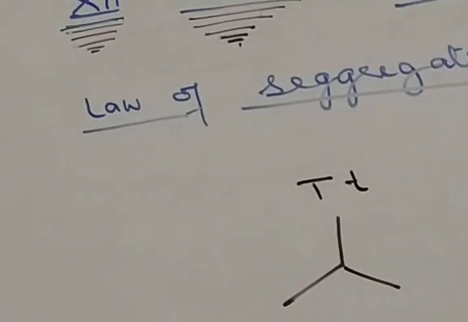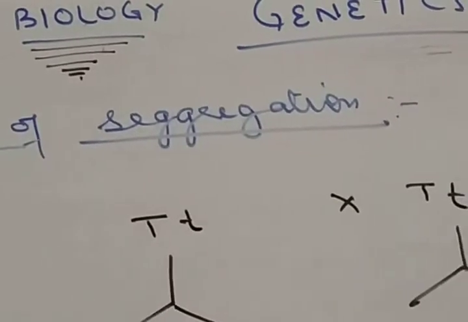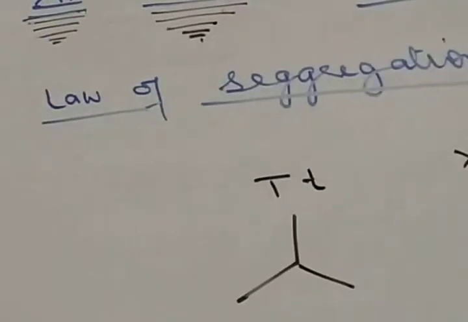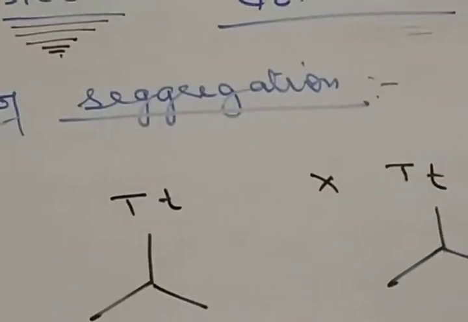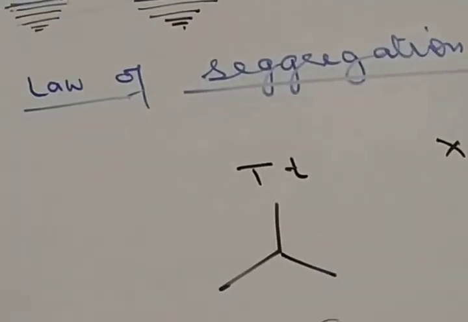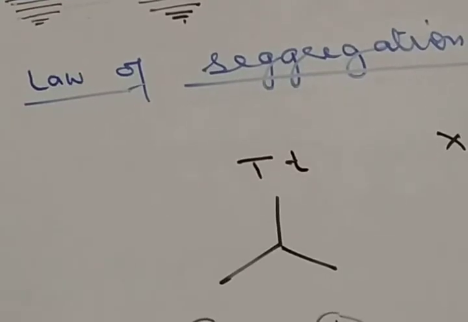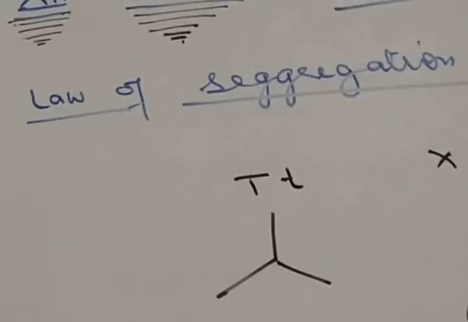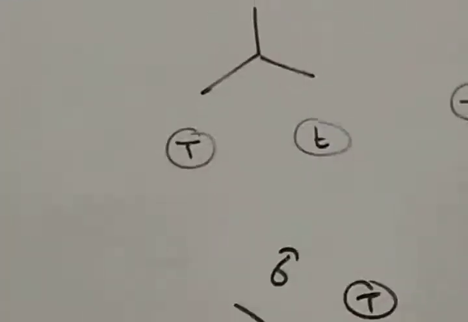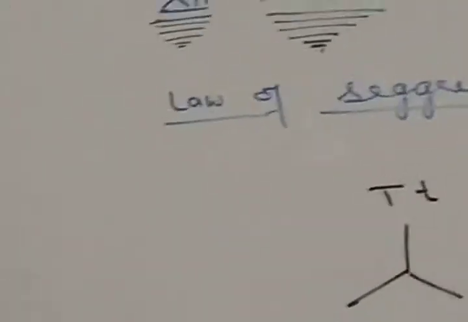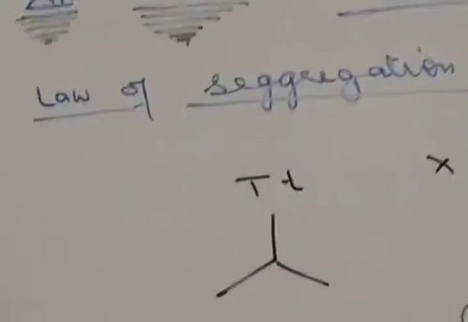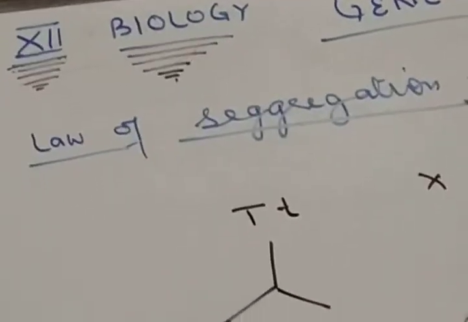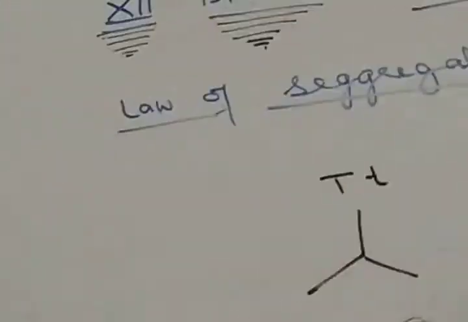Since a gamete possesses one allele of each character, they are always pure. Hence, the law of segregation is also called the law of purity of gametes. This law does not have any exception. Let us take an example that we have discussed earlier.